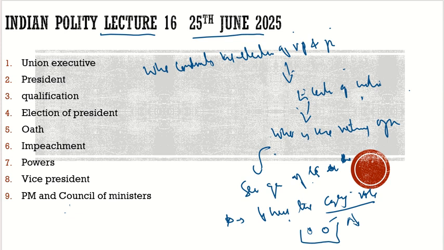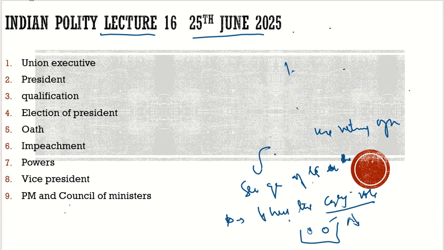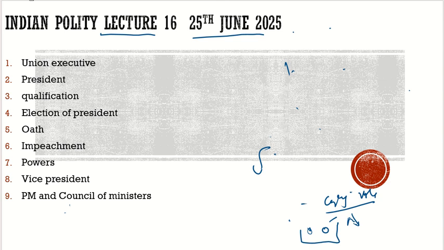Now the other thing which is important, which is also related to the president and vice president. Then we will conclude this topic and move towards the Council of Ministers. What is that important thing? These are important points which are very much relevant to your prelims preparation. So please note them down if you are hearing me.